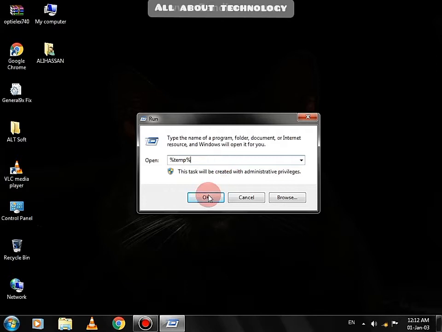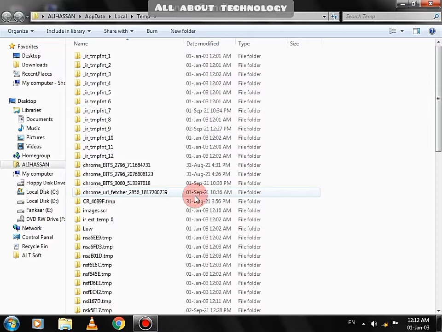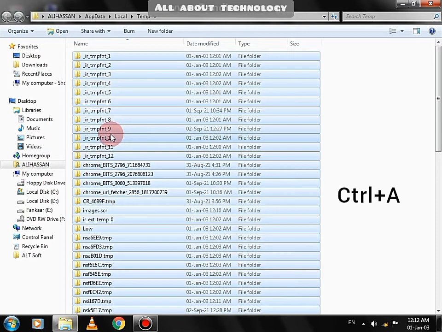Click OK. Press Ctrl+A from keyboard and delete all files and folders.